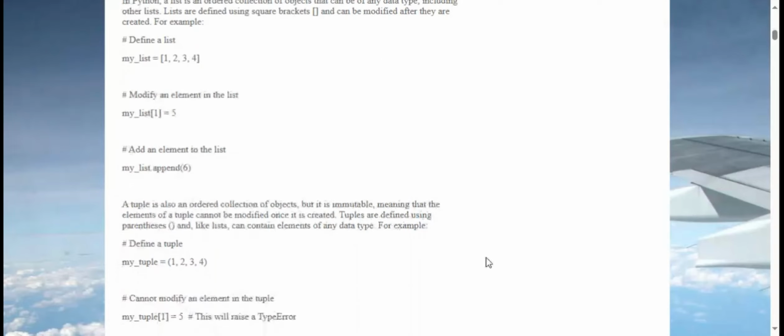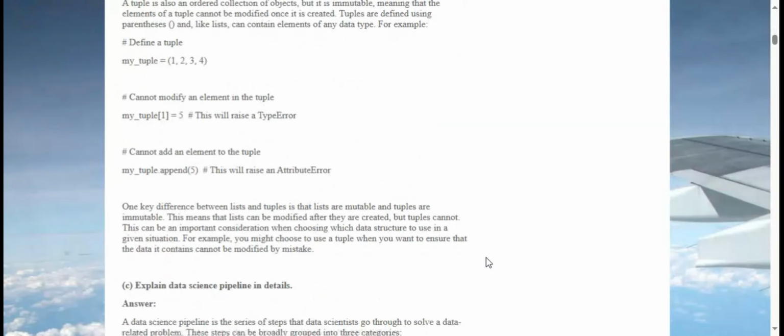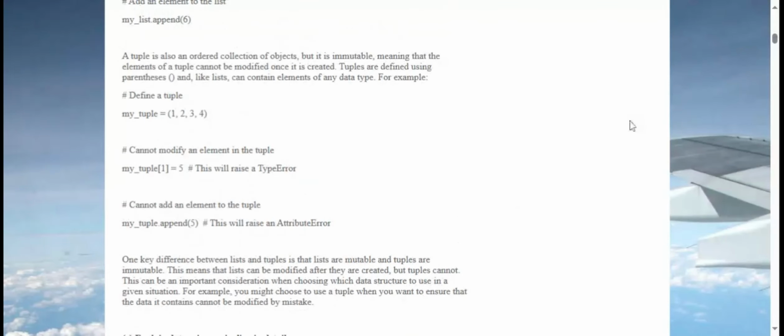my_list.append(6). A tuple is also an ordered collection of objects, but it is immutable, meaning that the elements of a tuple cannot be modified once it is created. Tuples are defined using parentheses and, like lists, can contain elements of any data type. For example, # define a tuple. my_tuple = (1, 2, 3, 4).